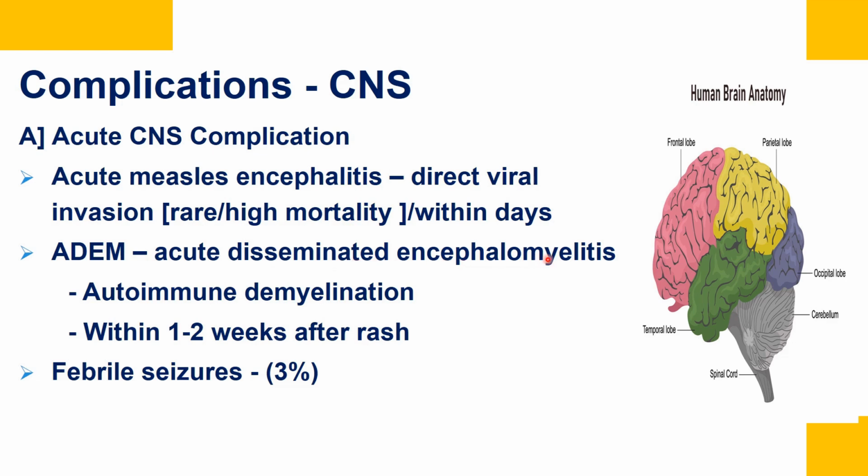The second one is ADEM, that is acute disseminated encephalomyelitis, and this occurs within weeks, 1 or 2 weeks after the infection or after the rash. And here there is an autoimmune response. So there is an autoimmune demyelination, and all the CNS complications present with altered sensorium and then seizure, coma. So all these conditions can occur. Another is febrile seizure, 3% of cases of febrile seizure are triggered by the measles virus.